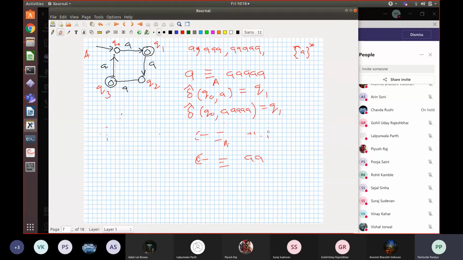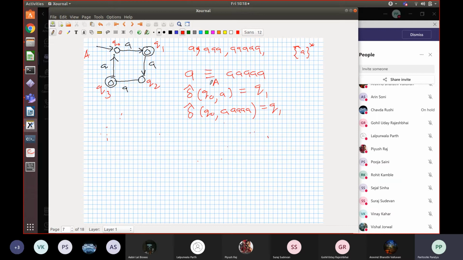Now, what happens is we have this notion of equivalence, right? This tells us which word is equivalent to which word. My claim is that this is an equivalence relation. That is, it is reflexive, transitive, and symmetric. You can easily see that, right?